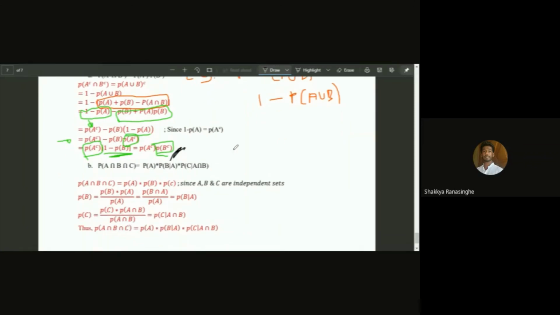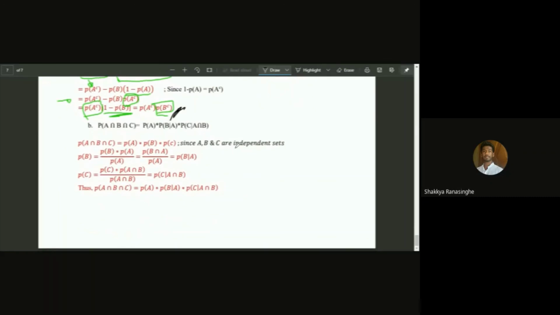So part B: the intersection of A, B, and C is equal to the probability of A, times the probability of B given A, times the probability of C given A intersection B. The intersection of A, B, and C is equal to the product of probabilities of A, B, and C, because A, B, C are independent sets.